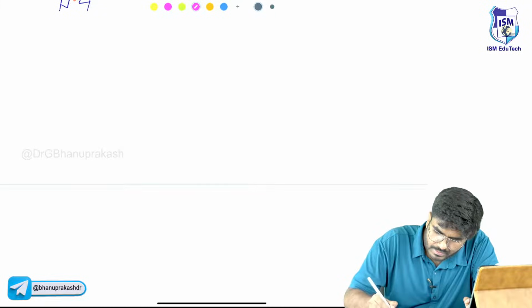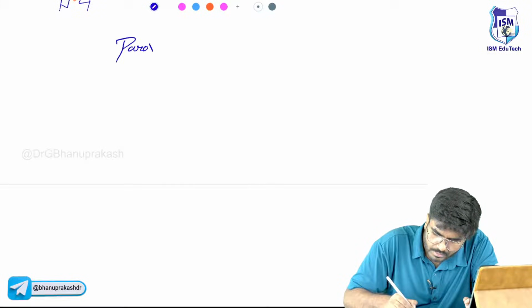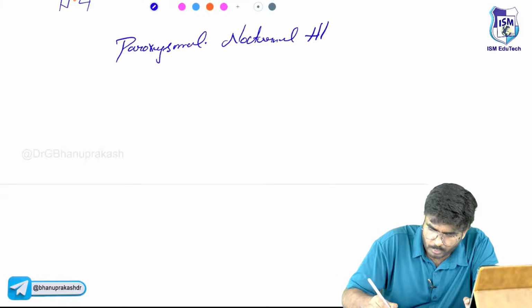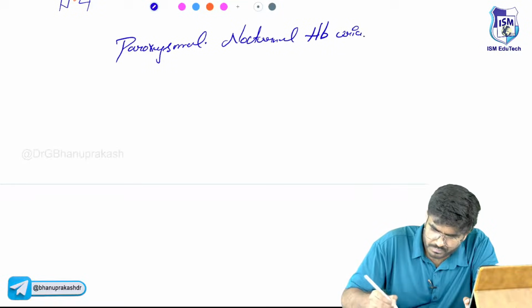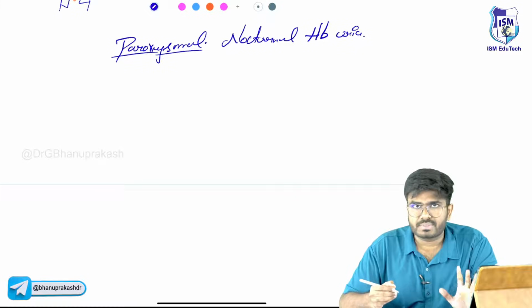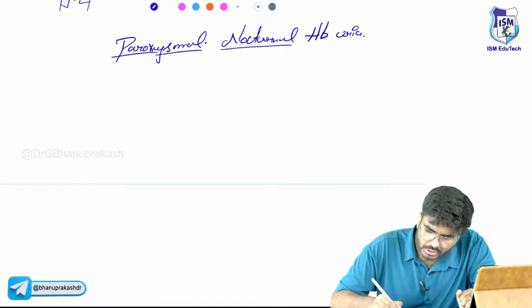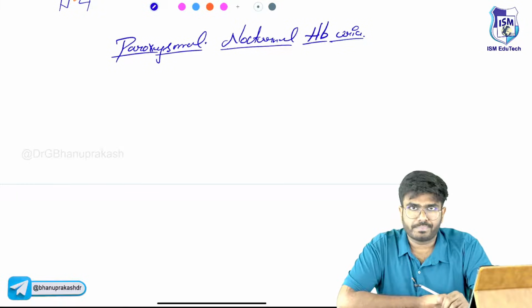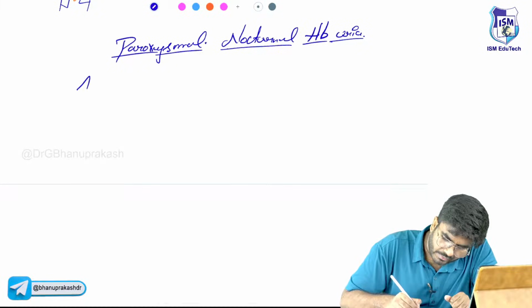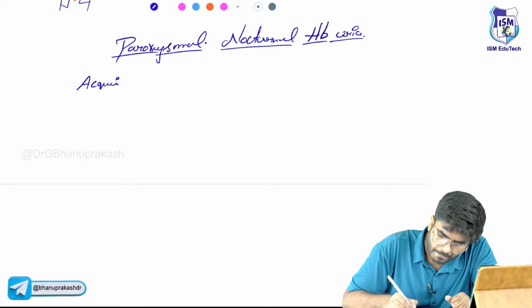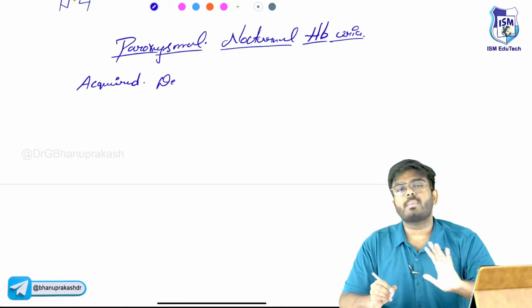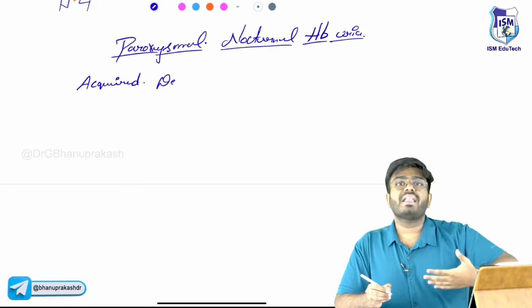Paroxysmal, nocturnal, hemoglobinuria. Let's write one by one. Paroxysmal means sometimes. Nocturnal, during night, there is red color urine that's coming out. Hemoglobinuria. Why, sir? What's the problem? So this is an acquired condition. This is an acquired defect. It's not there by birth. The patient will acquire it.